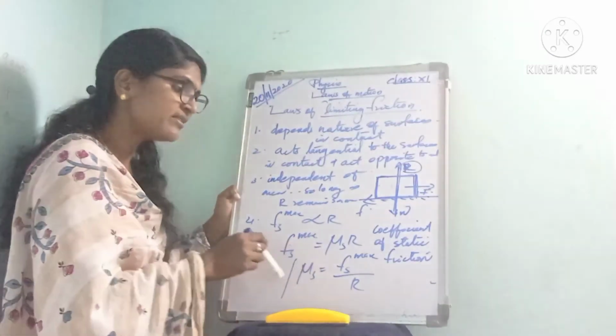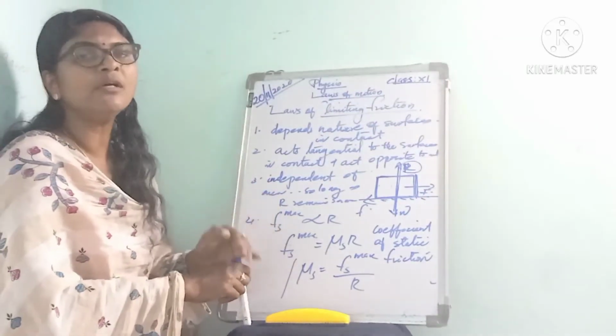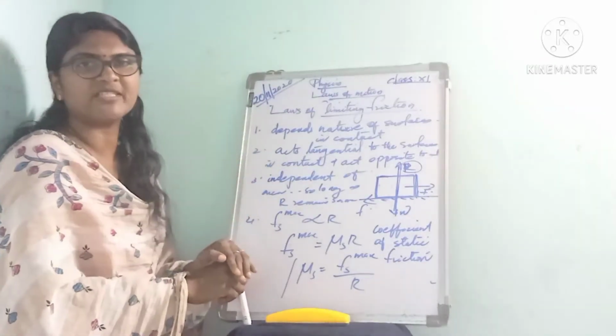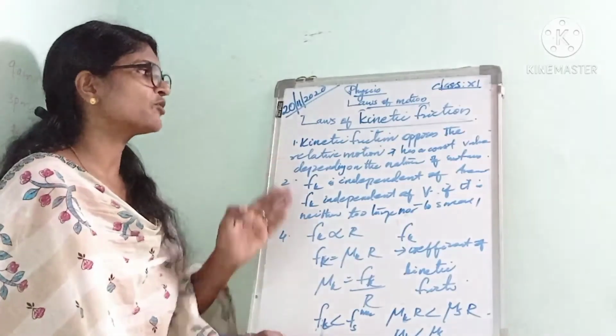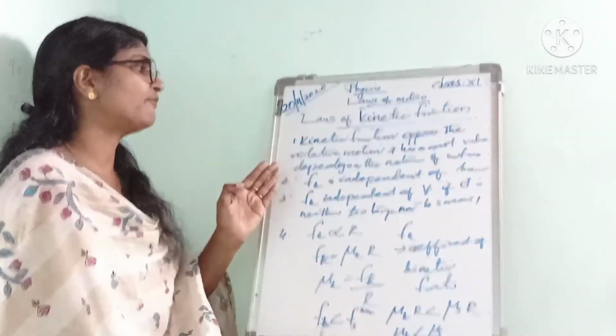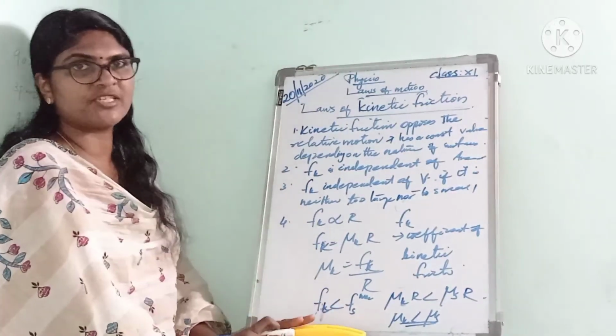So the coefficient of static friction is the ratio of limiting friction to normal reaction. That is about the laws of limiting friction. Next, about laws of kinetic friction. Here the first law is that kinetic friction opposes the relative motion.